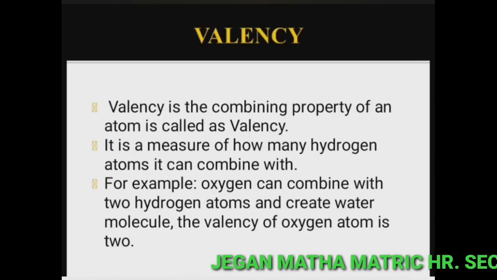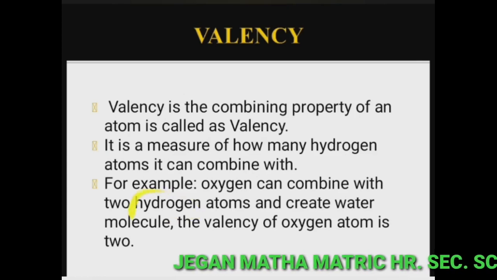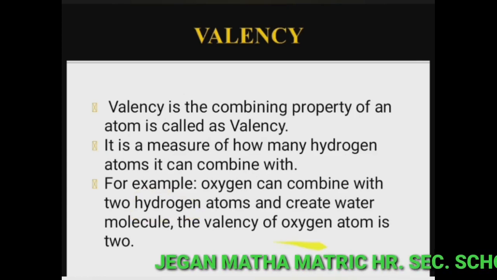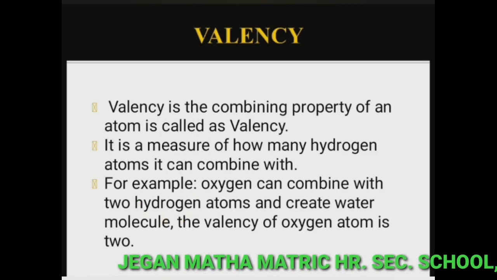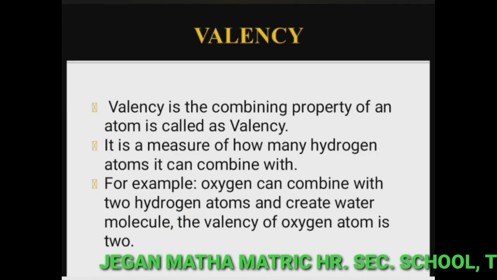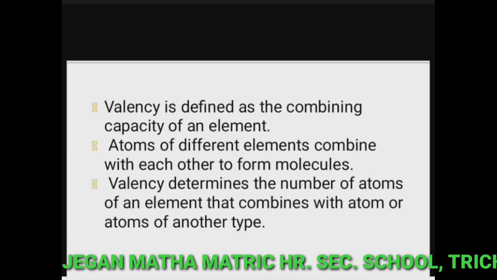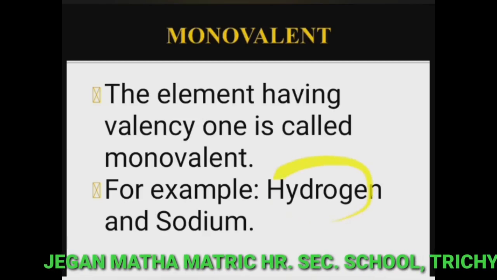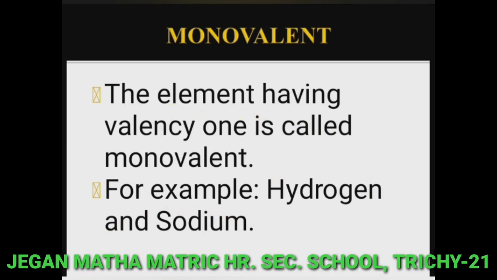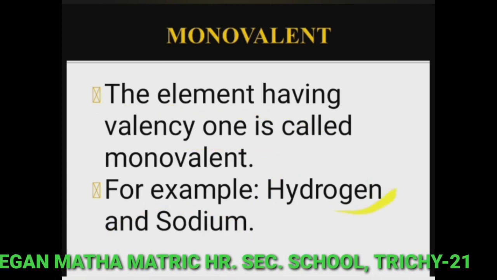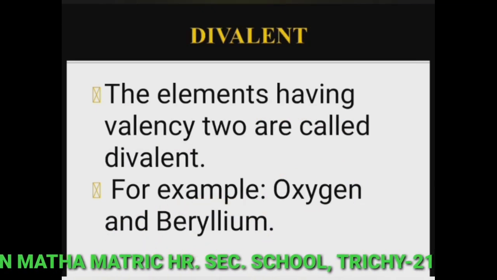So in the case of water molecule, the valency of oxygen is 2, but the valency of hydrogen is 1 because it can combine with one oxygen atom. Examples for monovalent atoms are hydrogen and sodium, because these elements have valency 1. The valency of hydrogen is 1. The valency of sodium is also 1.